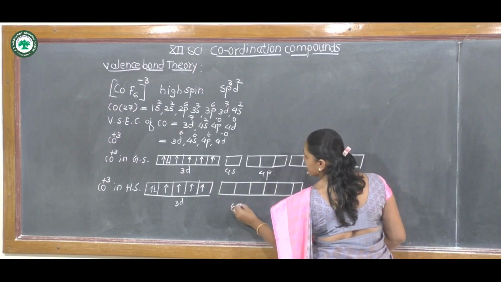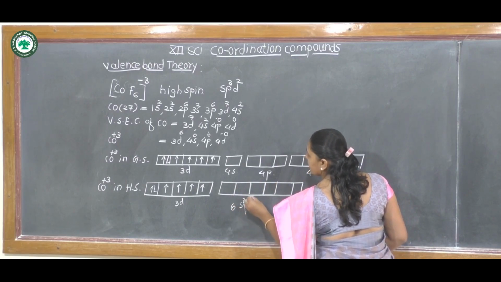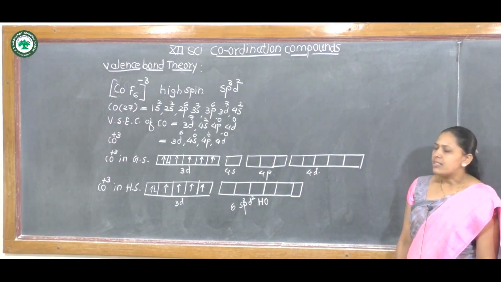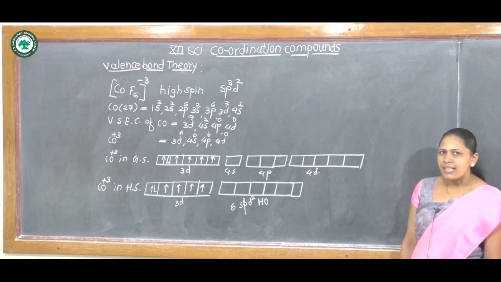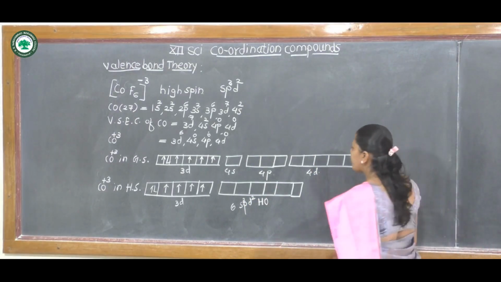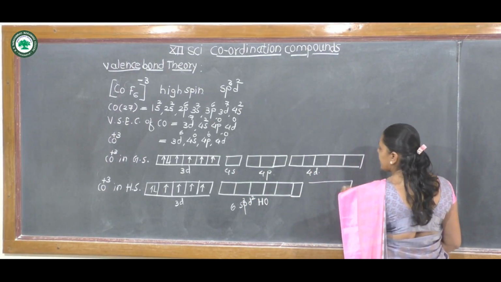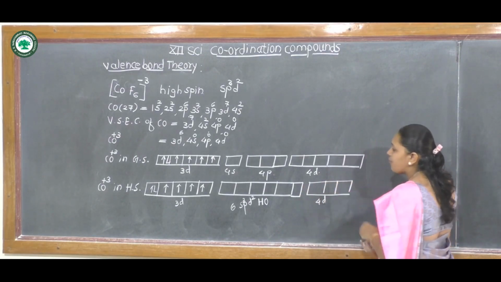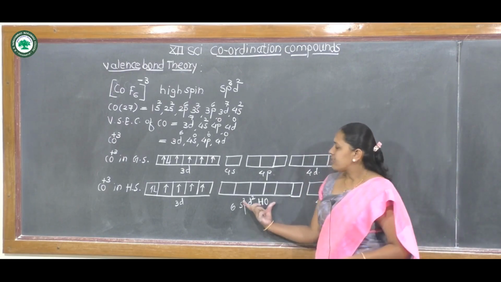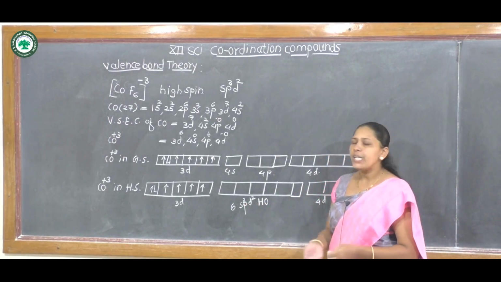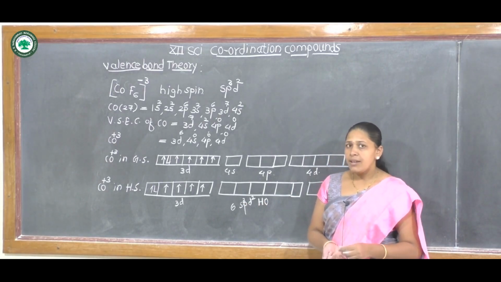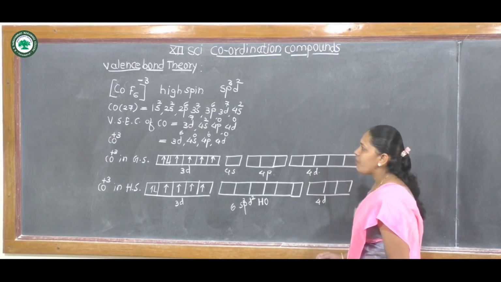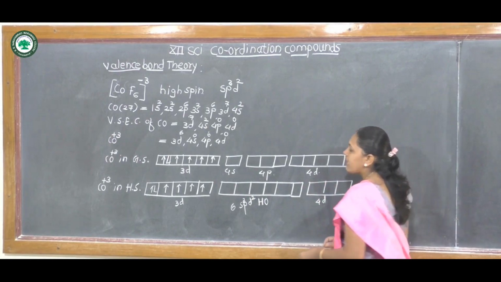These are the 6 sp3d2 hybrid orbitals which are vacant, provided to accept electron pairs from the ligand, and here the 3d orbital becomes vacant, 4d orbital. And these are the 6 sp3d2 hybrid orbitals made empty by the central metal ion to accept electron pairs from the 6 fluorine ligands.